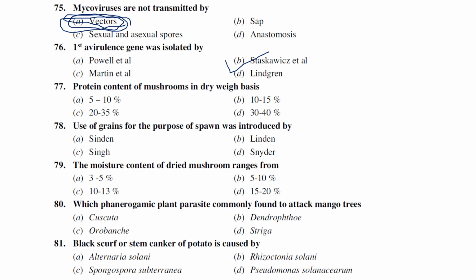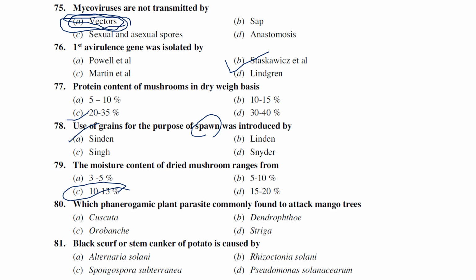Protein content of mushroom on dry weight basis. On dry weight basis, mushrooms contain around 20 to 35%. Answer C. Use of grains for the purpose of spawn. Spawn is very simple seed material. Spawn was first introduced by Sinden. Sinden was the first person who introduced the use of grains for the production of spawn. The moisture content of dried mushrooms generally ranges from 10 to 12%, or we can say 10 to 13%.